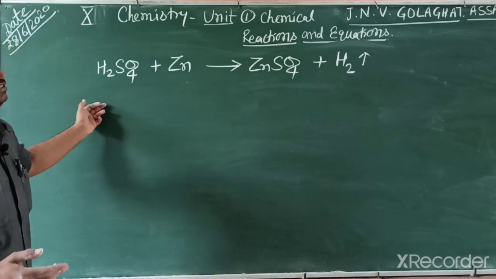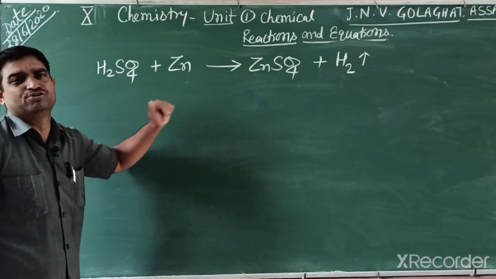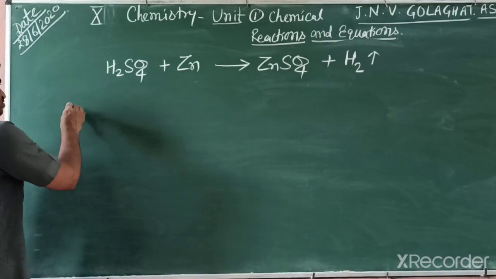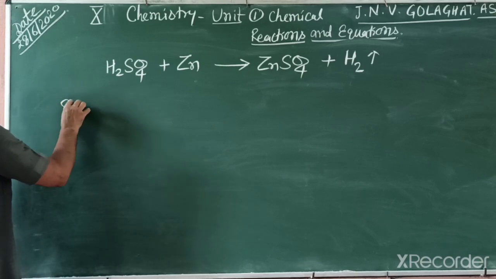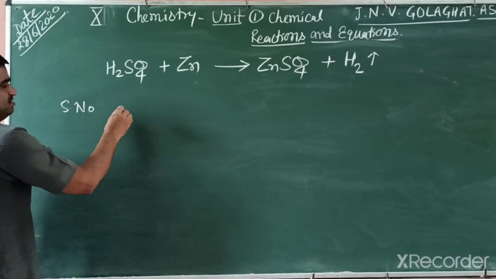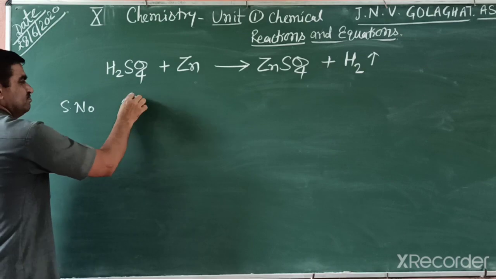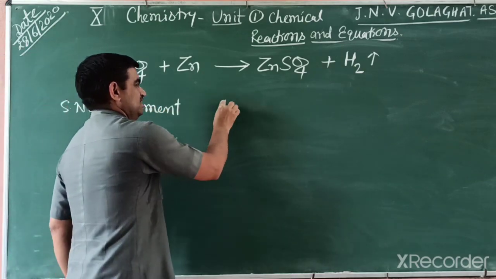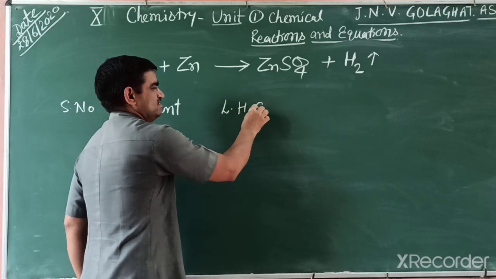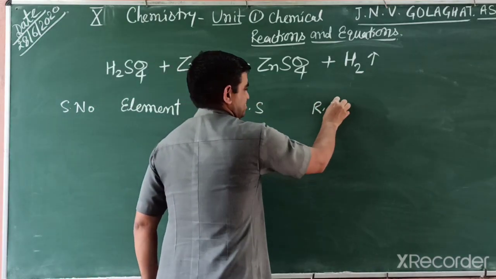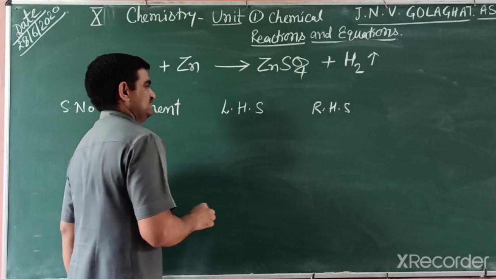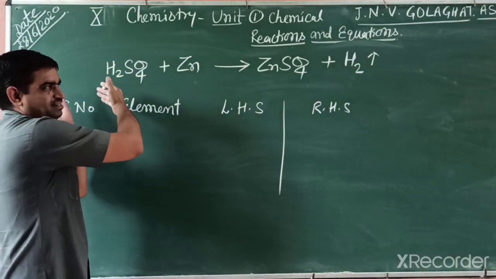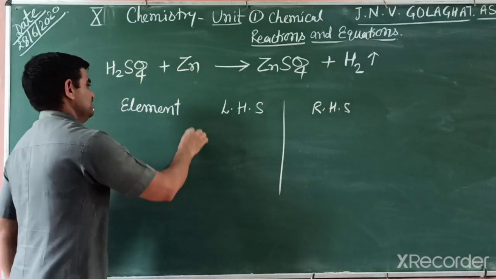But we can see whether the reaction is balanced or not. So we check whether this reaction is balanced or not. At first you write the serial number and elements, then left hand side and right hand side. What do you mean by left hand side, right hand side? Left hand side means the left side and this one is the right hand side.